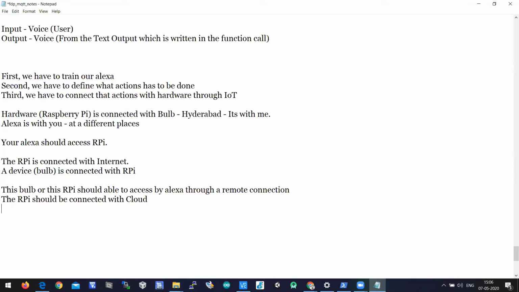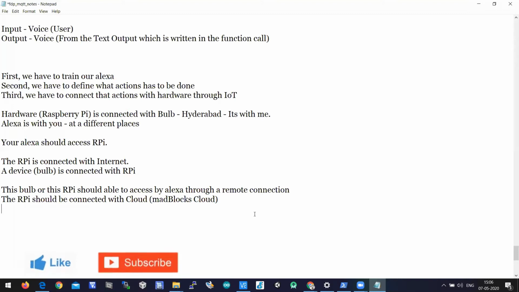So let us connect the Raspberry Pi with the cloud, and the cloud I'm using today is Madblocks Cloud. You can do the same with ThingSpeak also. Okay, so today I asked you to create an account in Madblocks. The reason is this: the Raspberry Pi should be connected with the cloud, and the cloud is nothing but Madblocks Cloud.